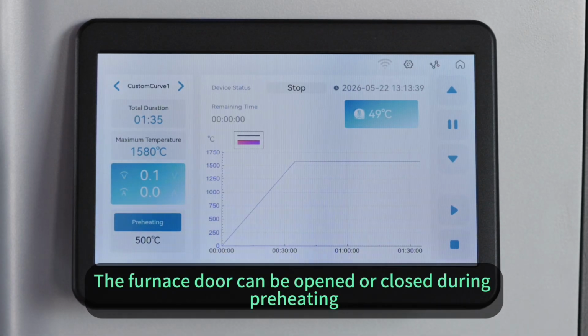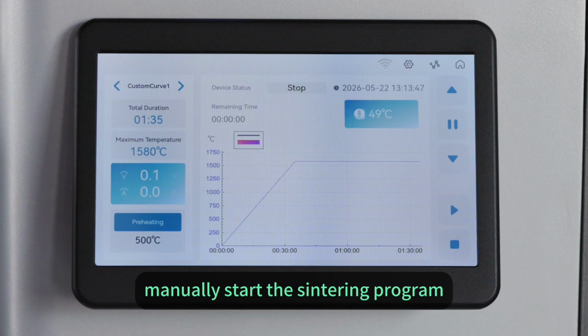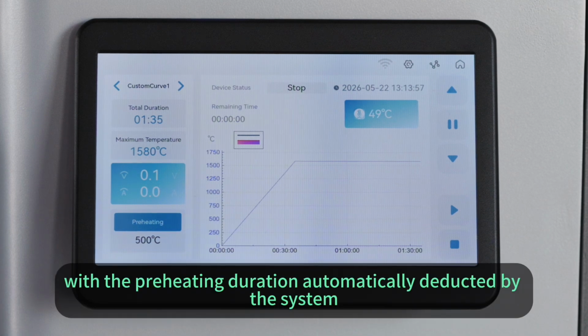The furnace door can be opened or closed during preheating. The main screen displays the preheating process in real time. After preheating, manually start the sintering program. The heating system skips the low temperature heating phase and heats up directly from the preheating temperature, with the preheating duration automatically deducted by the system.